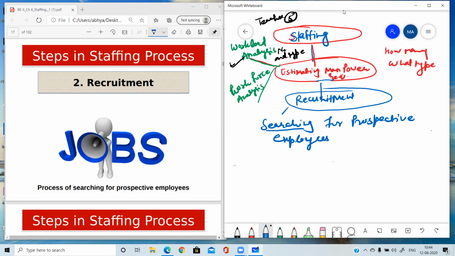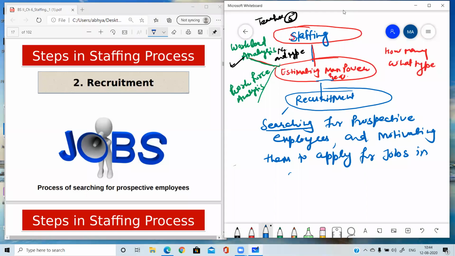Emphasize on each word: searching for prospective employees and motivating them to apply for jobs in the organization. So this is the complete definition of recruitment.